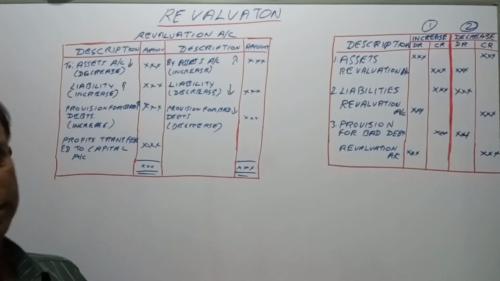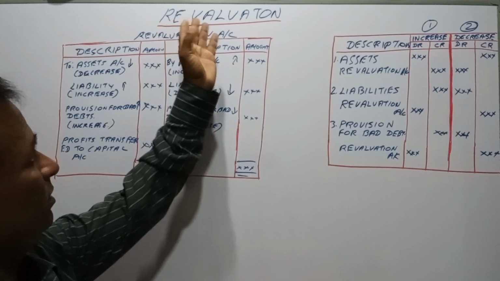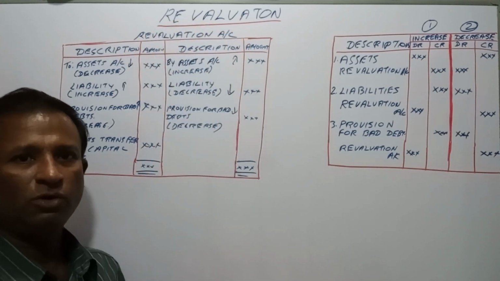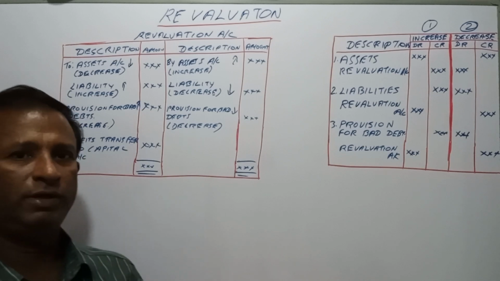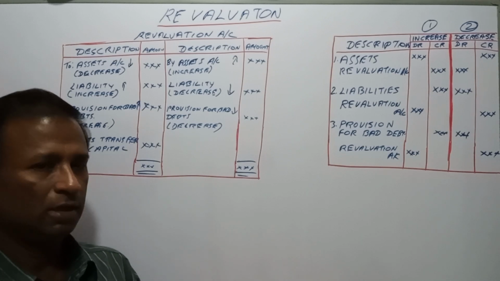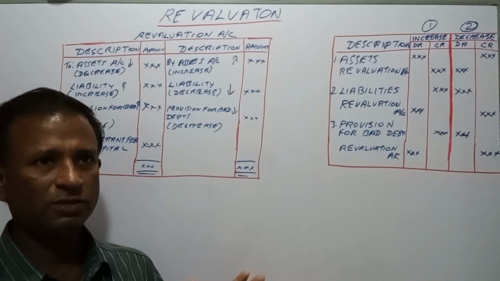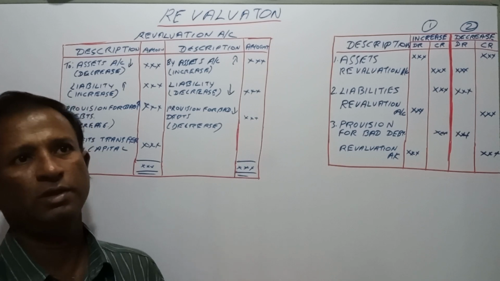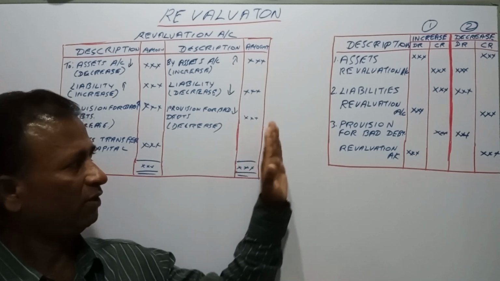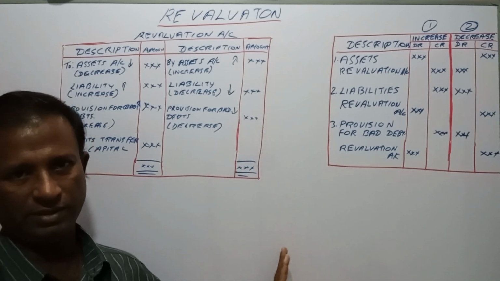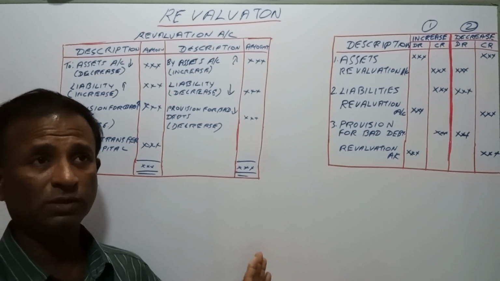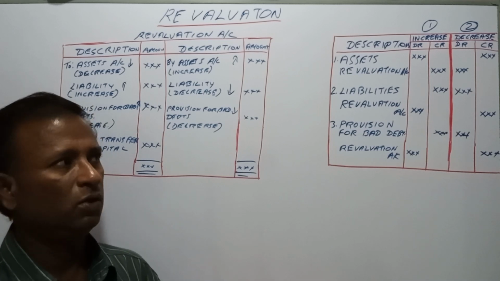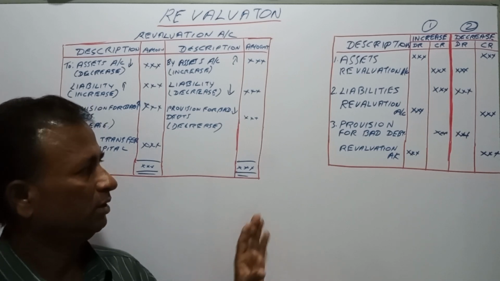In today's session, we are going to discuss the revaluation account. At the time of admitting new partners, the old partners of the partnership revalue the assets and liabilities, because they do not like to lose or gain anything.